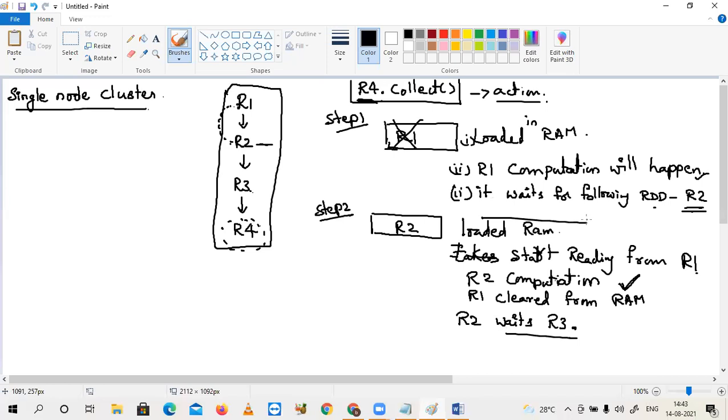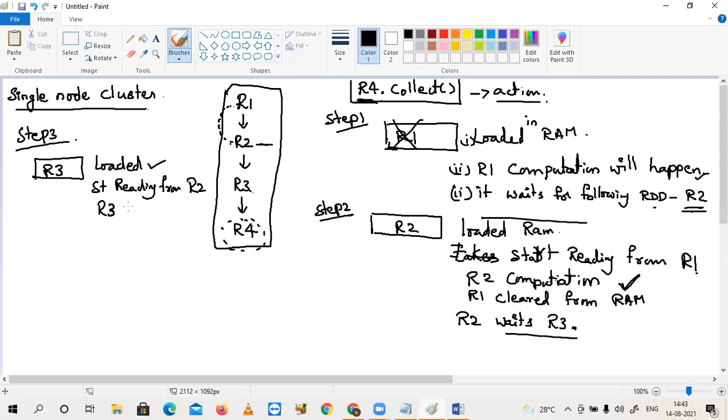All of you understood? Now R2 computation is over, but immediately it won't be deleted. It waits for R3. Then our next step, step 3: R3 is loaded in RAM, starts reading from R2, and R3 computation is successful.